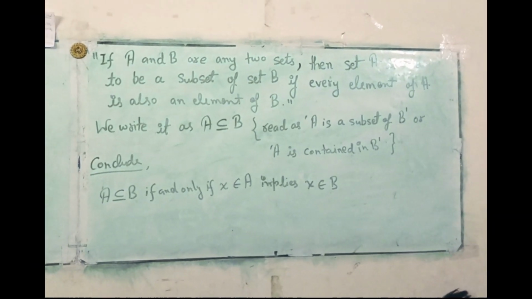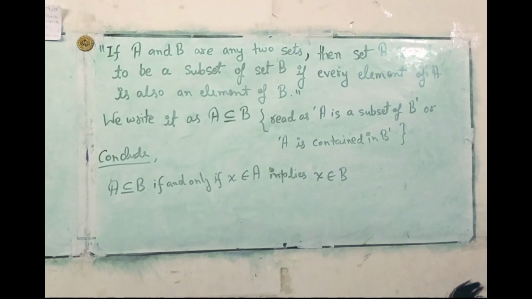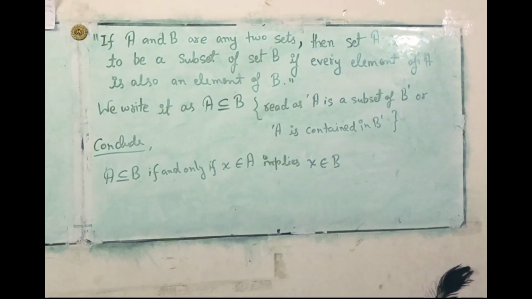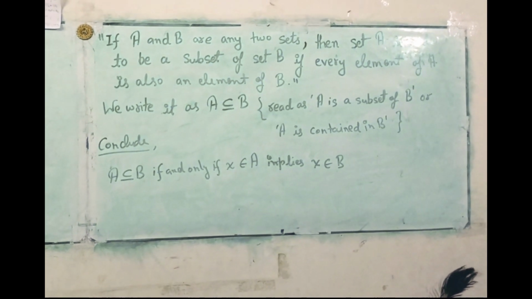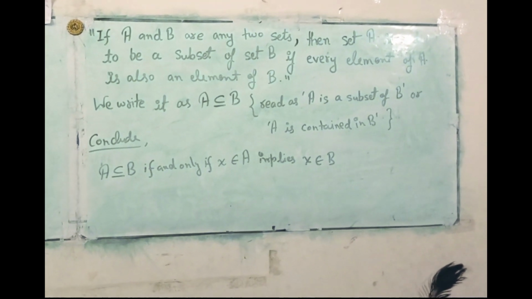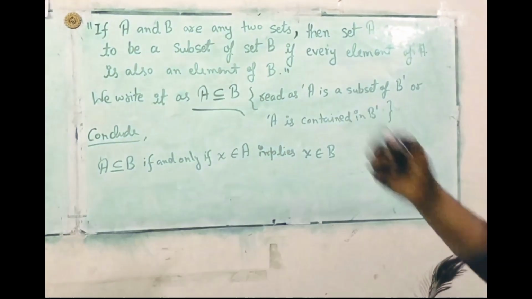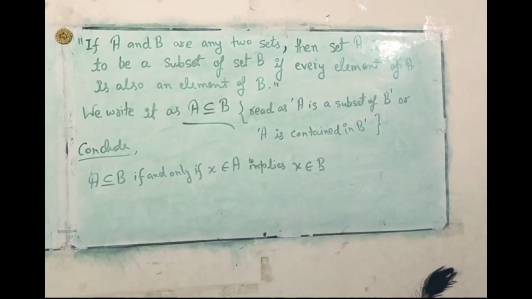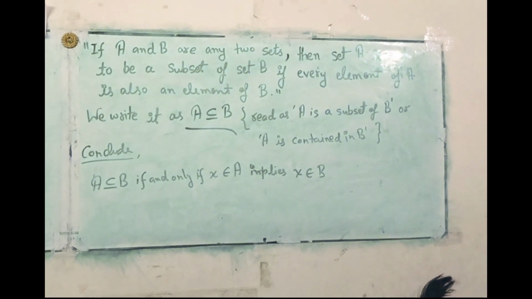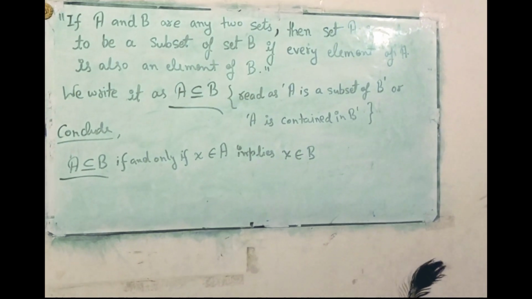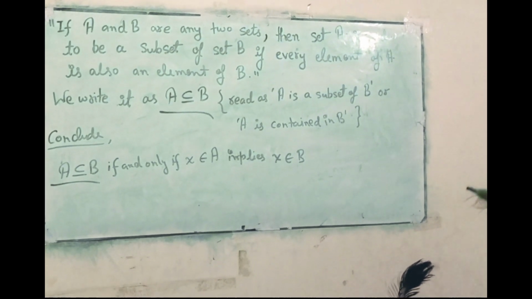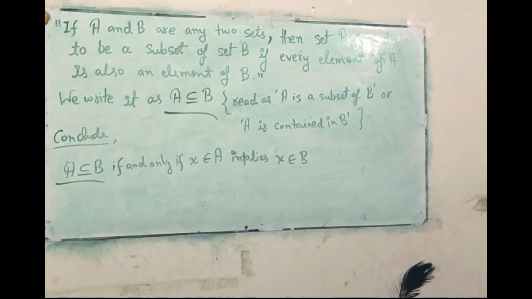By definition, if A and B are any two sets, then set A is said to be a subset of set B if every element of set A is also an element of set B. We write it as A subset B, read as A is a subset of B or A is contained in B. Conclude, A subset B if and only if x belongs to set A implies x also belongs to set B.